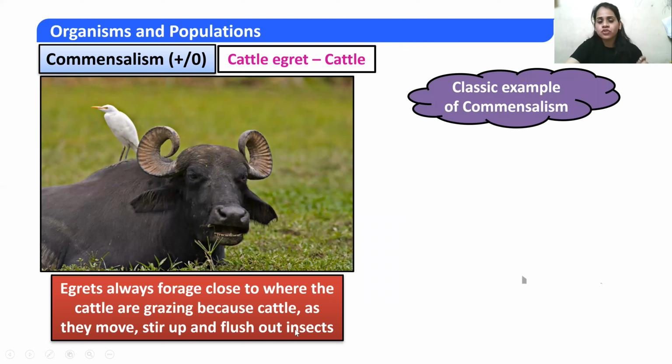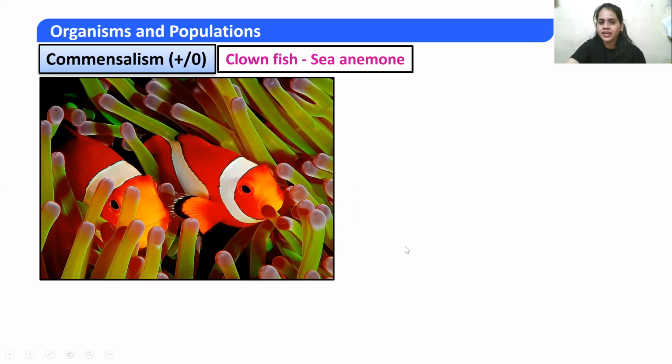Let us talk about the cattle egret and cattle. Egrets always forage close to where the cattle are grazing, because cattle, as they move, stir up and flush out insects. Whenever the cattle move, the insects are flushed up and the egret can eat them. So the egret is getting benefit and the cattle is getting neither benefit nor any harm.